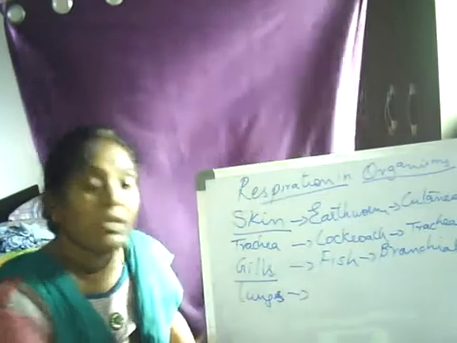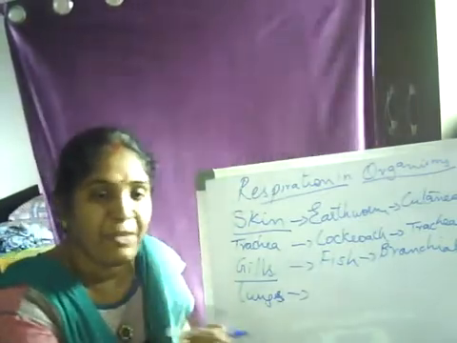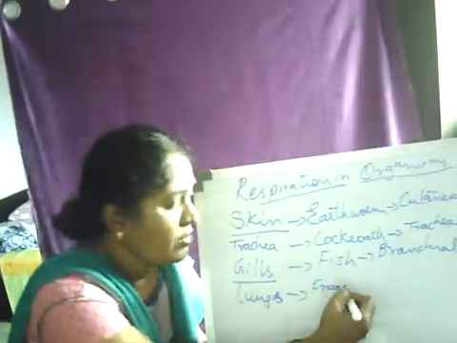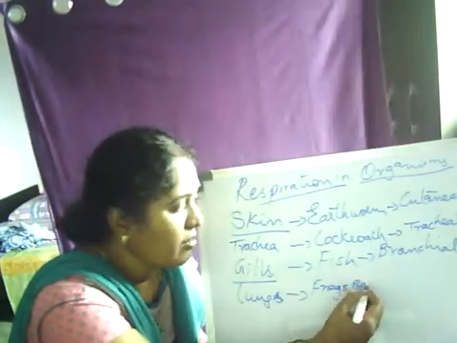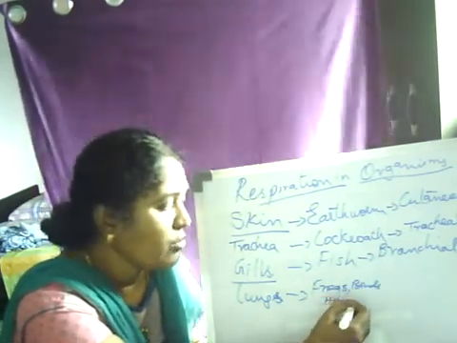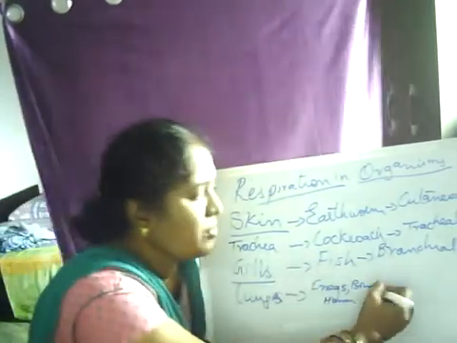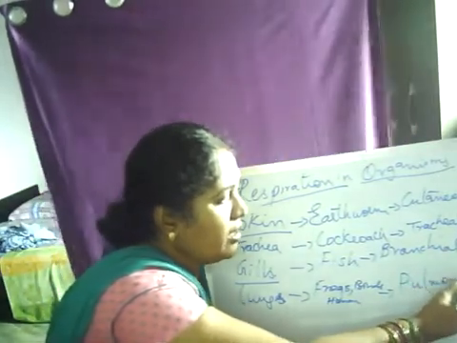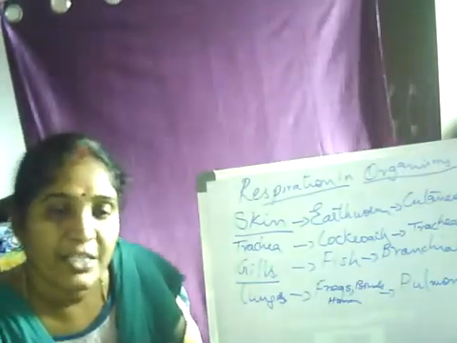Now these lungs, it's not only in mammals, even in aves, amphibians, frogs also will have lungs, right? Frogs will have, then birds, aves in the sense birds. Birds also will have lungs, and we as human beings also have lungs as a respiratory organ. And the type of respiration, we call pulmonary respiration.